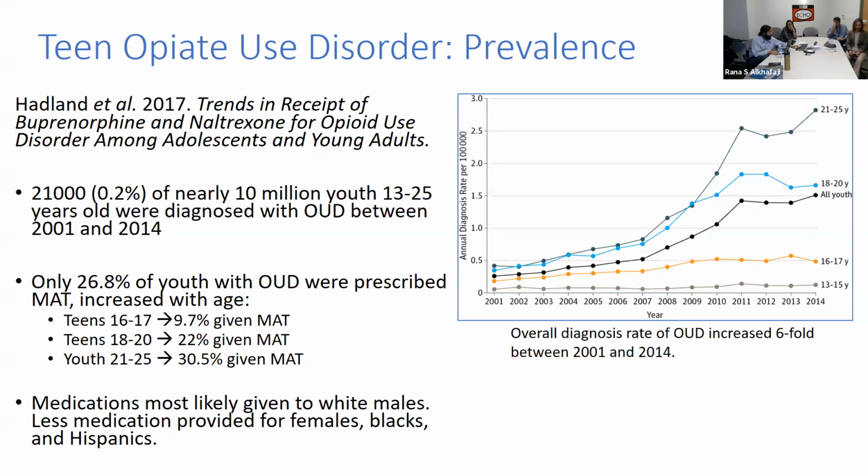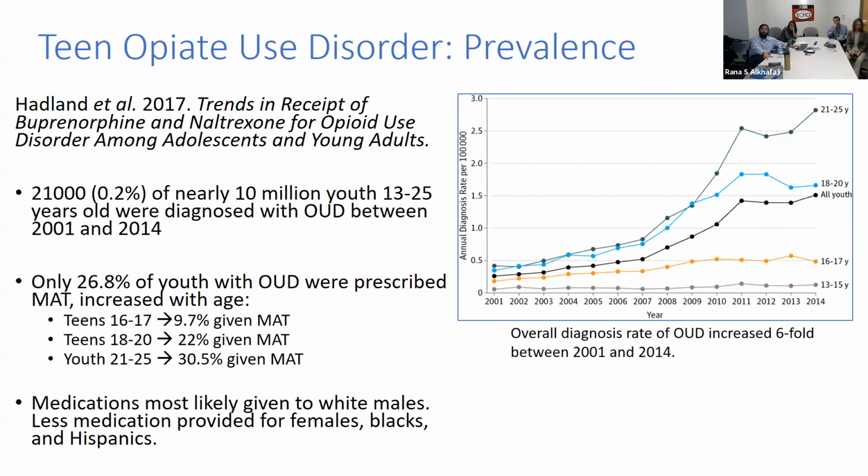So this is a little bit about prevalence. What we see is that 21,000 of nearly 10 million youth between the ages of 13 and 25 were diagnosed with opioid use disorder between 2011 and 2014. Although the slide doesn't go beyond that, you can already see from 2011 on, especially in the 21 to 25 age range, rising rates of opioid use disorder. And that's concerning.